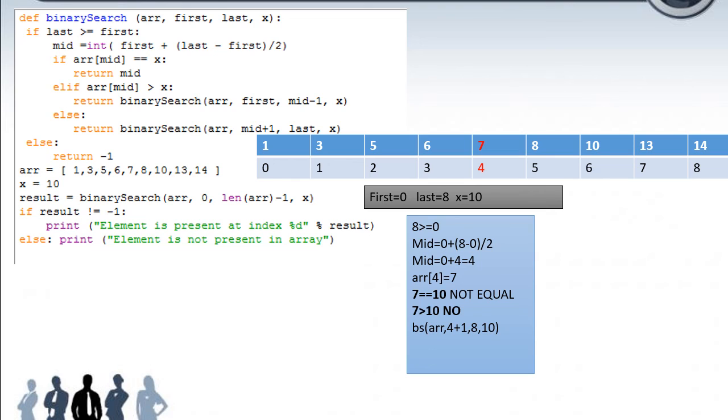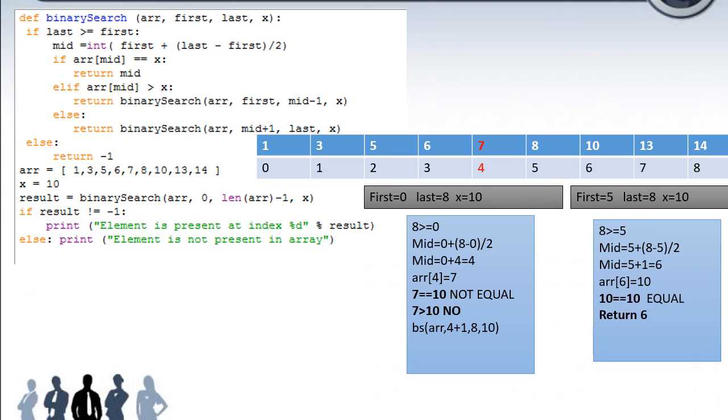Then it will go to the else condition. There we pass to the binary search function the array, and the mid value we found, mid position 4, so 4 plus 1 is 5, and the last value is 8 and search value is 10. So now the search starts from the 5th position to the 8th position. We have to find the mid value.